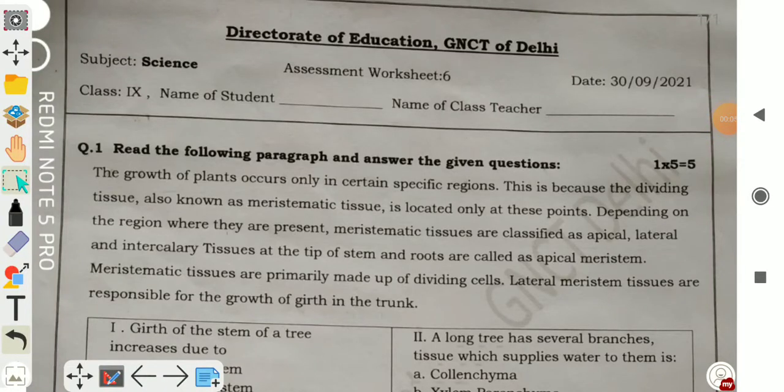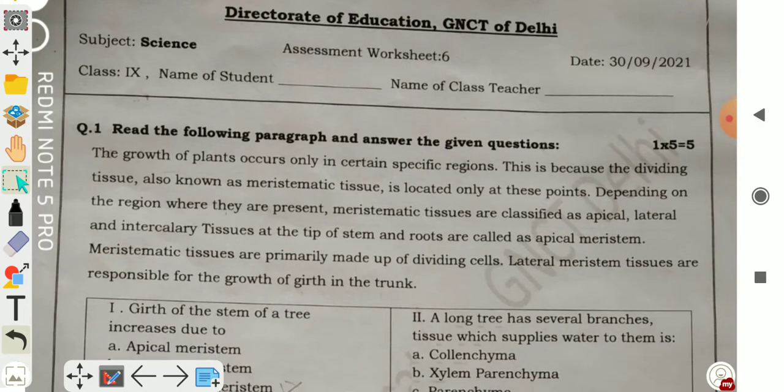Assessment worksheet number 6, subject science, class 9th. In the first column you have to write your name as the student, and in the second column you have to write the name of your class teacher.